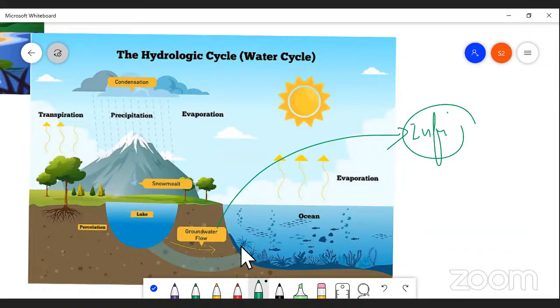And one more thing, that is percolation. Actually, percolation is a process by which water is transported from the surface to deep in the soil, and it has to travel through some rocks, right? Some rocks also. So water cannot reach directly.